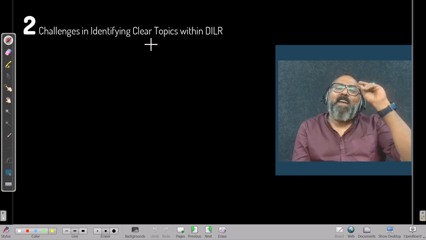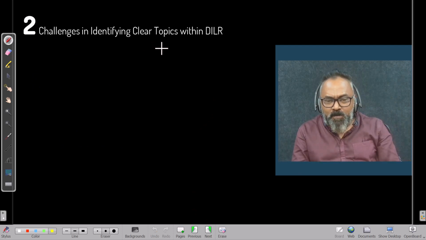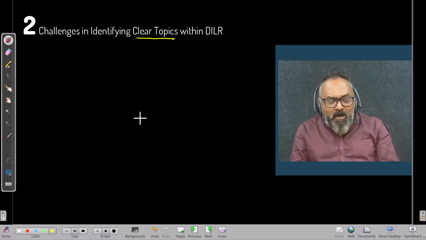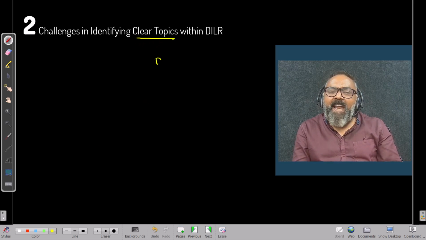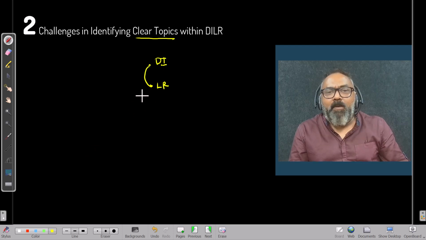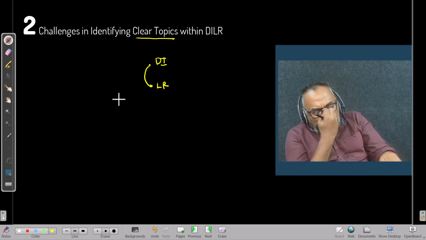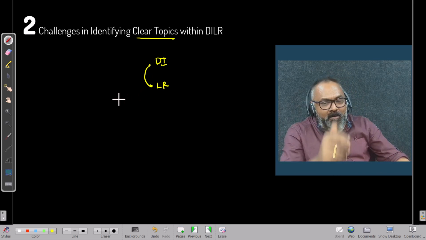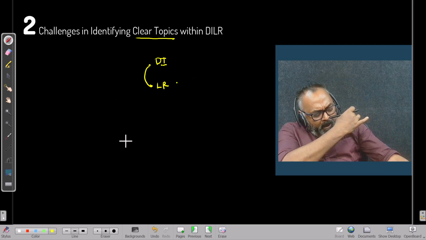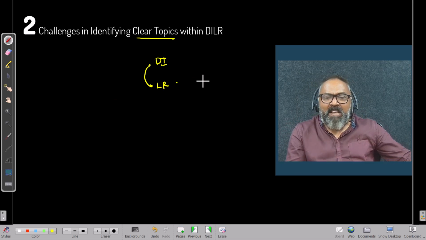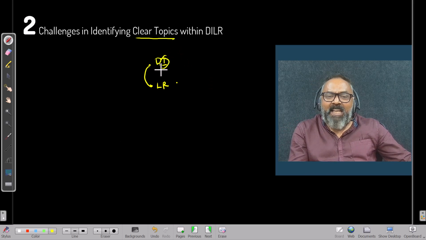The challenges that exist in identifying clear topics. How can you even define topics of DLR? For example, data interpretation and logical reasoning. How are these two different in the first place? Sir, in data interpretation, there is no logic, only data. And in logical reasoning, only logic, no data at all. Here we are interpreting, here we are reasoning. Interpreting is different, reasoning is different. We are reasoning logically here, and here we are interpreting from data, no logic.